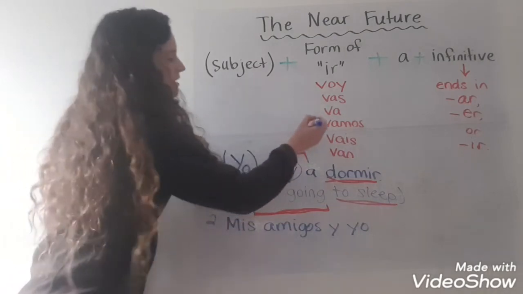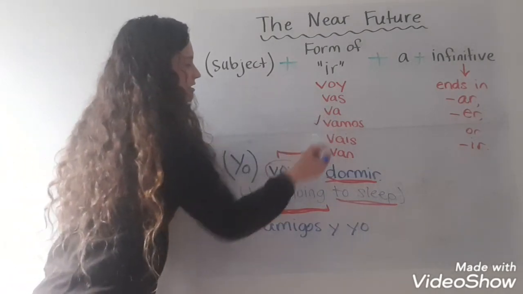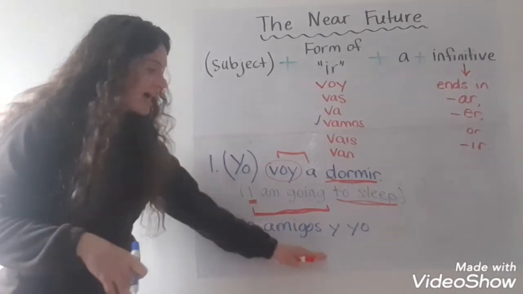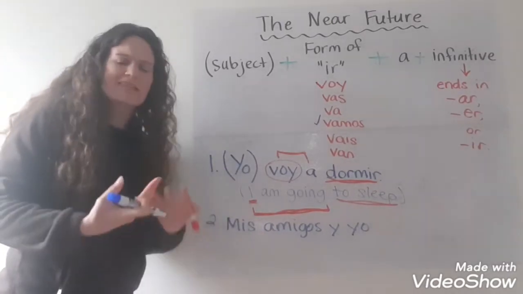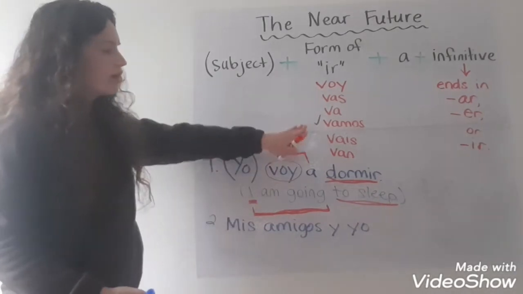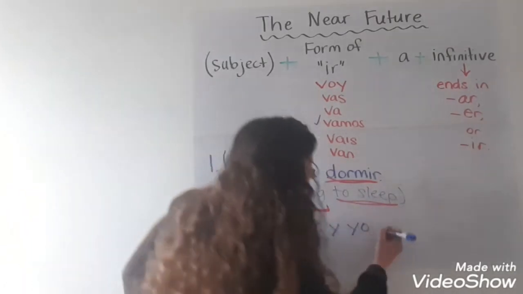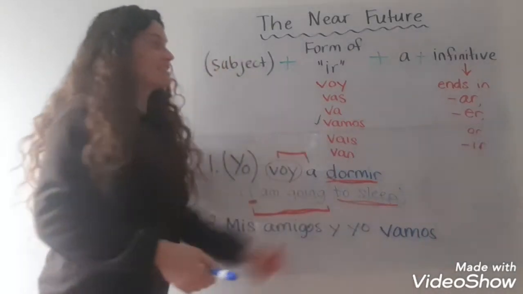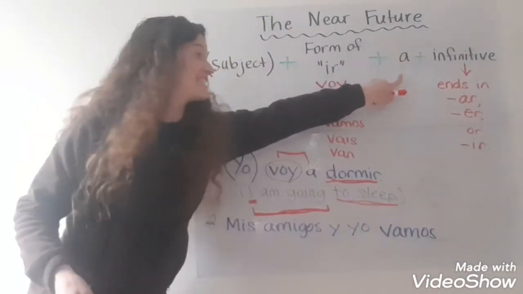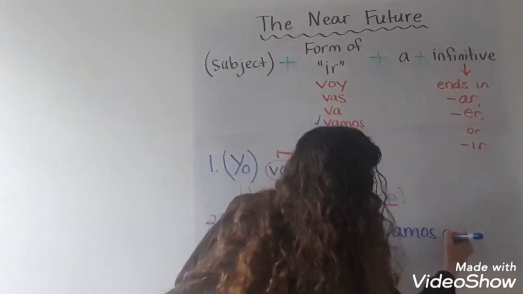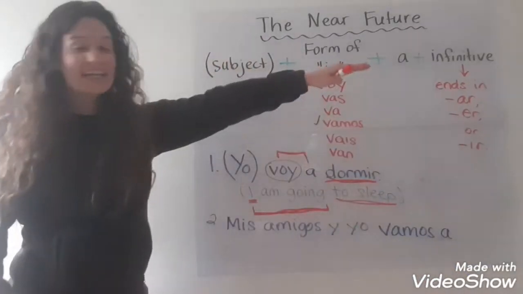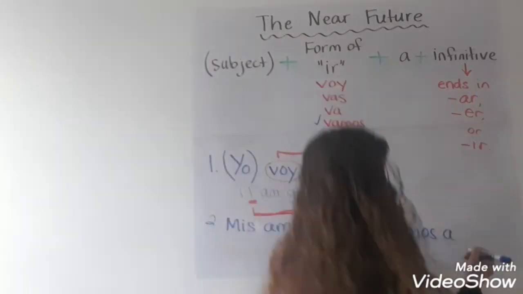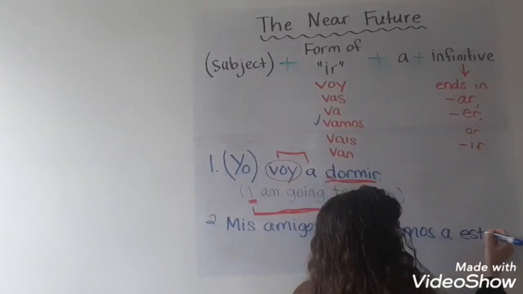I'm going to use vamos, because vamos is the nosotros form, and my friends and I is nosotros, because that means we. So, mis amigos y yo vamos. The next thing I always need is a. And then I need an infinitive, and I said we are going to study. So, vamos a estudiar.